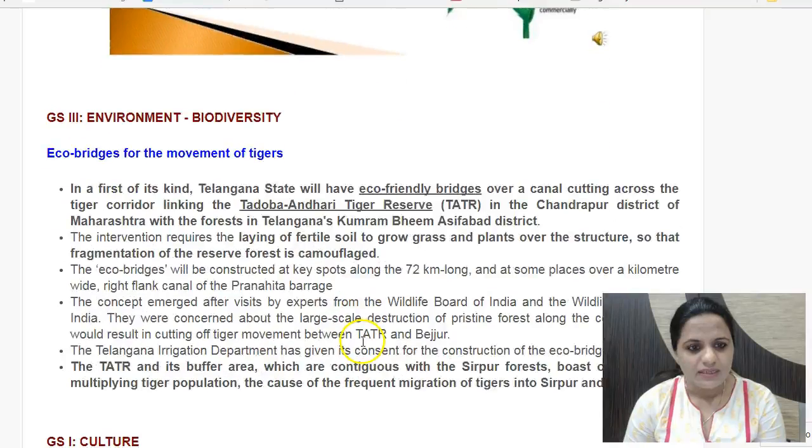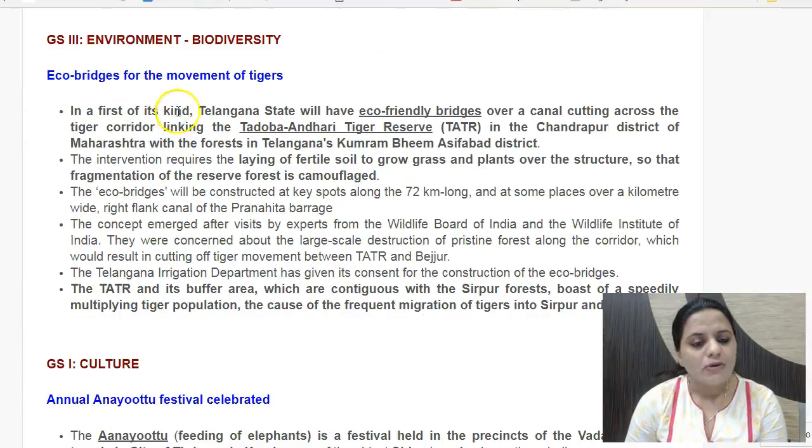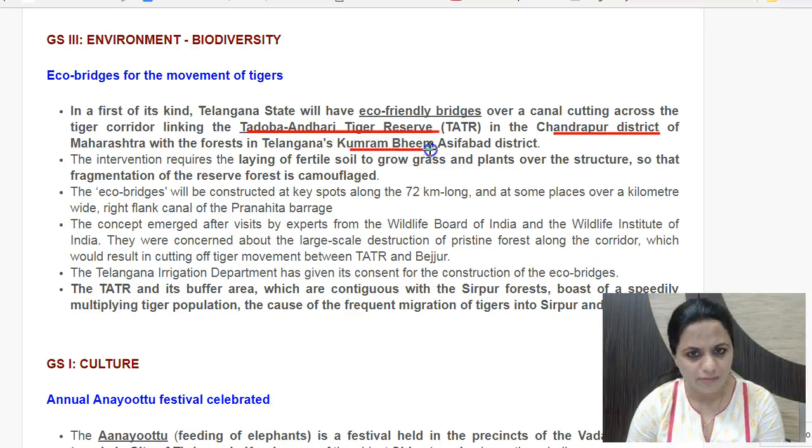So this is there. Then the next news item is eco bridges for the movement of tigers. This is regarding eco bridges which will be connecting regions between Maharashtra and Telangana. It is regarding the Tadoba Andhri Tiger Reserve of Maharashtra in the Chandrapur district, which borders Telangana. Telangana's forest region here in Kumram Bhim, Asifabad district, is contiguous.